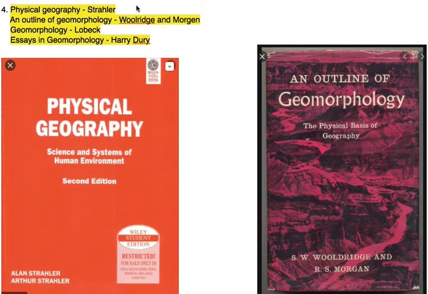We can rectify it. Wooldridge. Okay, correct. An Outline of Geomorphology is written by Wooldridge and Morgan. And this is the cover of that book. An Outline of Geomorphology is written by Wooldridge and Morgan.